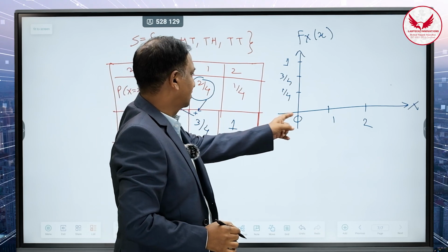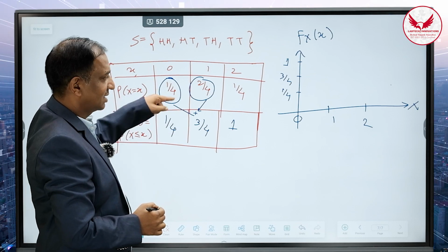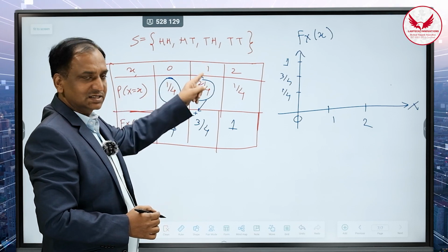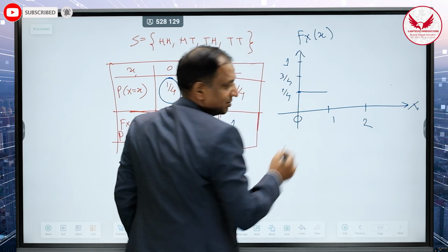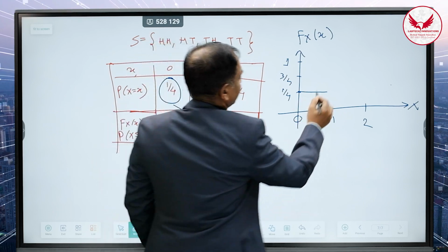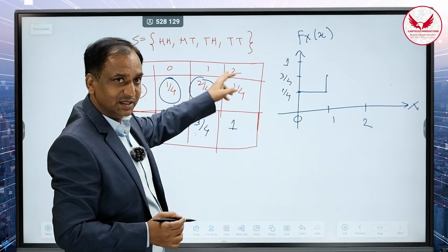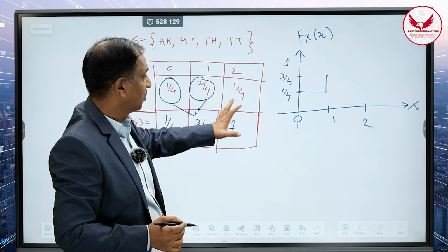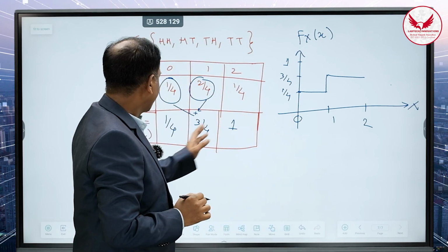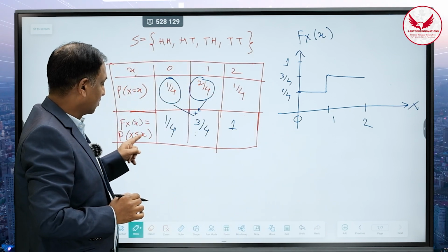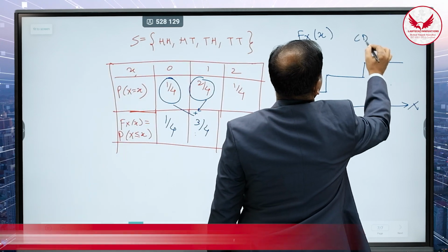The CDF of this 0 will be 1 by 4. CDF of 1, that is less than or equal to 1, जो है इतना ही रहेगा. और when this small x takes value 1, the CDF will become 3 by 4. So up to 1, it is 1 by 4. When it becomes 1, it will be 3 by 4. And up to 2, it will be 3 by 4. And when it is greater than or equal to 2, then it will become 1. So this is called as your CDF sketch.